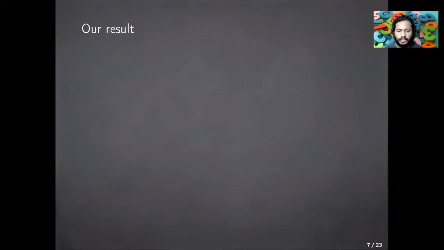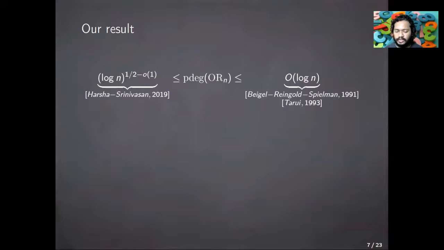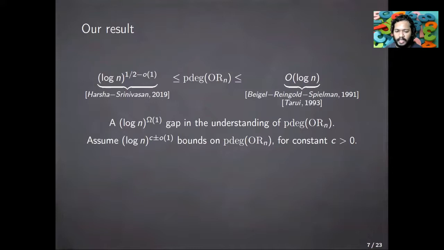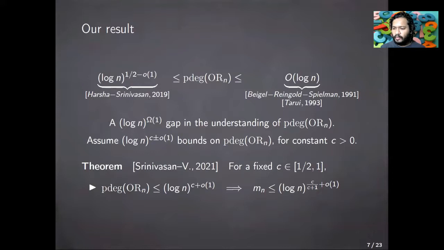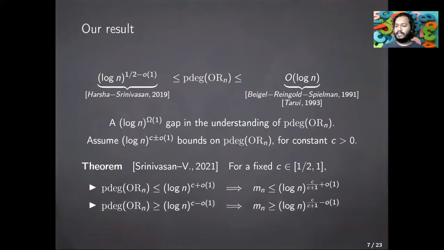So let's go to the result in the formal setting. These are the bounds on the p degree of OR, and we have a log n to omega 1 gap. So it makes sense to assume that the correct answer for the p degree of OR will have the form log n to the constant. So we'll assume upper and lower bounds of the form (log n) to the c plus or minus little o(1) for a constant c. And then our result says the following: for a fixed c between half and 1, if the p degree of OR is at most (log n) to the c plus little o(1), then m sub n is in fact at most (log n) to the c/(c+1) plus little o(1). Similarly, if the p degree of OR is at least (log n) to the c minus little o(1), then m sub n is at least (log n) to the c/(c+1) minus little o(1).